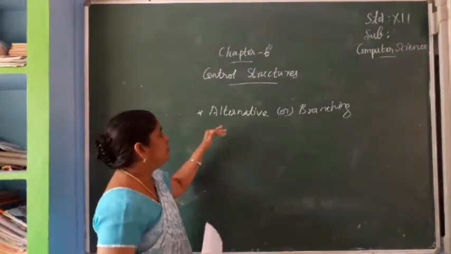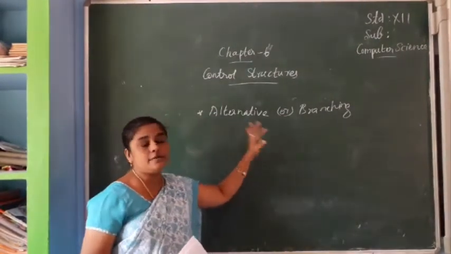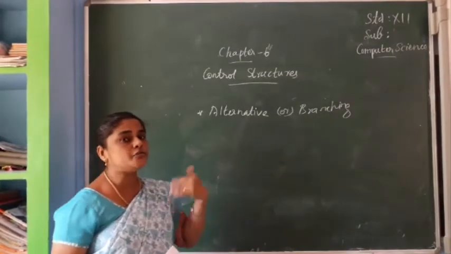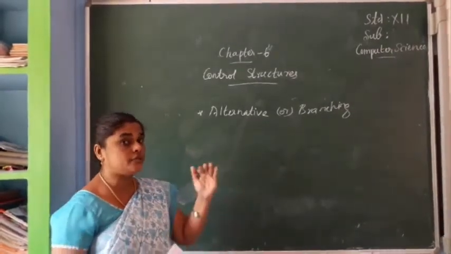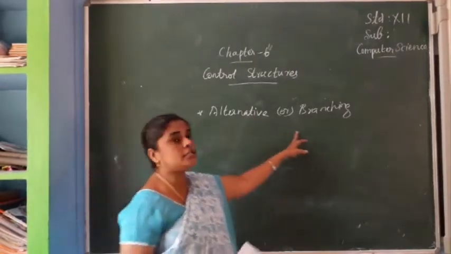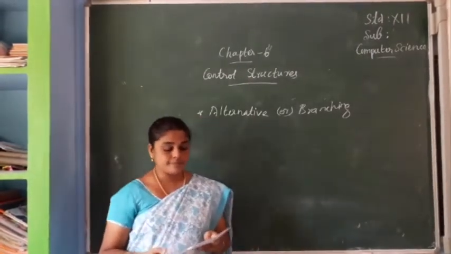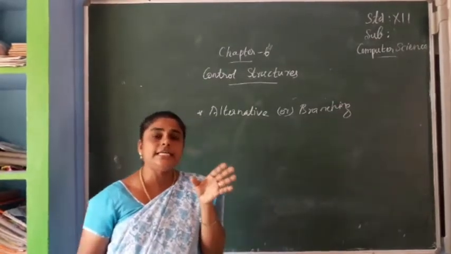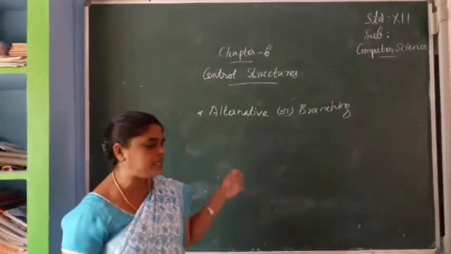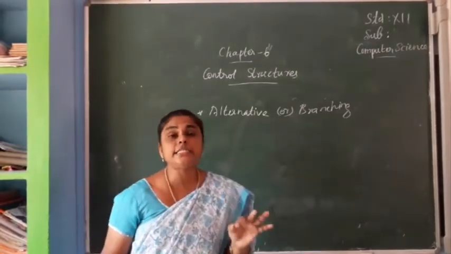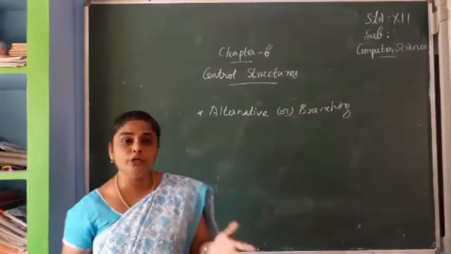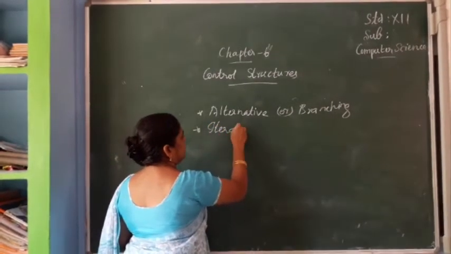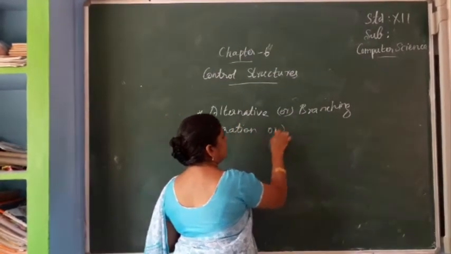Understand alternative and branching. Why are we using alternative and branching? Because there is a need to skip some statements and execute the next statement. So that is why we use alternative and branching. Then next, if there is a need to execute a set of statements multiple times, that is known as iteration or looping.